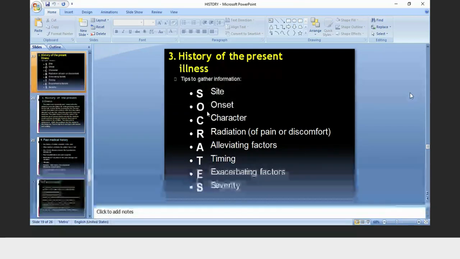S for site of the pain, onset, gradual or acute, character of the pain, burning pain, sensation, what kind it is. Radiation of the pain, you have to ask for relieving factors, then timing of the pain, exacerbating factors you have to ask, and severity.